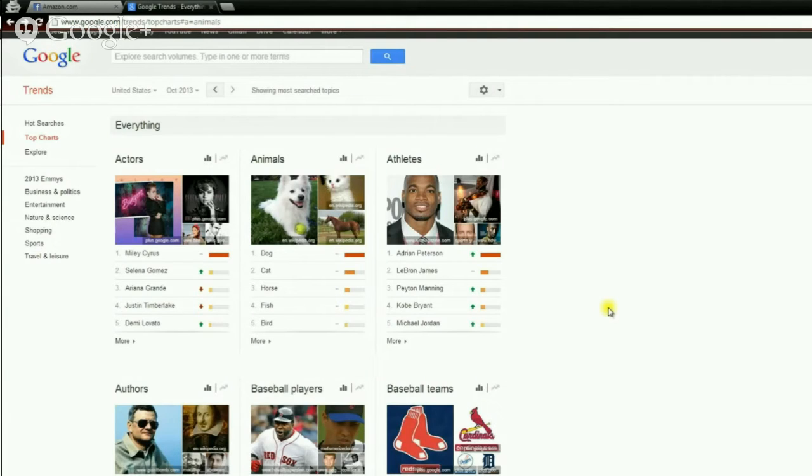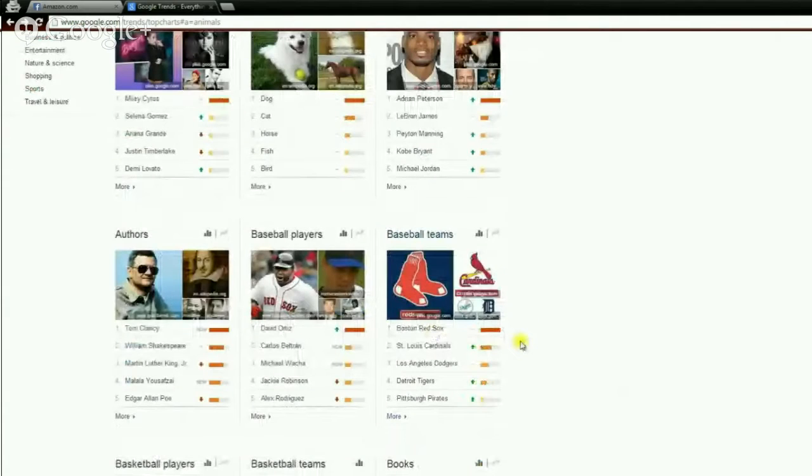Another tip is you want to focus on something evergreen, that you can talk about every single month of the year. You don't want to focus on something that's going to die out for half of the year. Something that will die out, for example, is a baseball team. Sure, I could make a Red Sox page, but when baseball is in the off season, my page isn't going to get that much action because baseball just isn't going on right then, so people are less likely to talk about it. So you want to make sure people are passionate about your subject, and that it is an evergreen subject that you can talk about year-long.